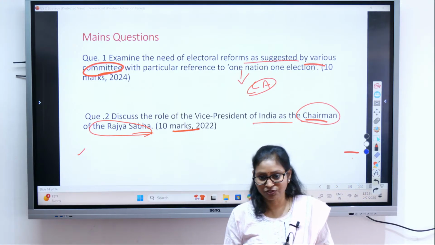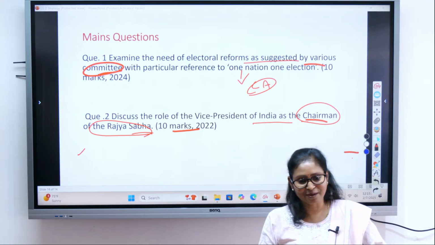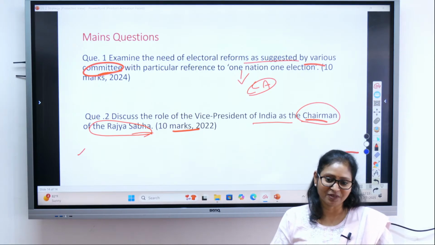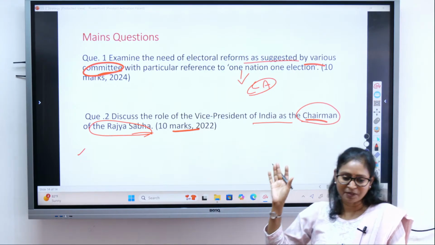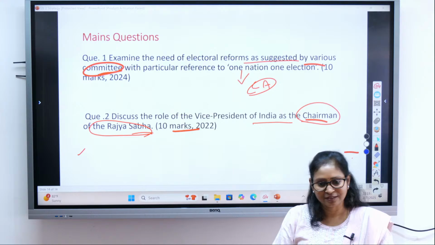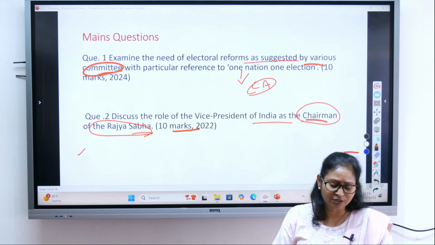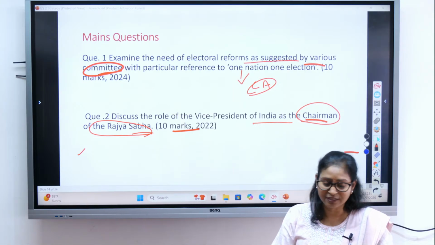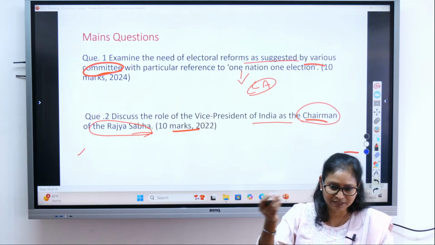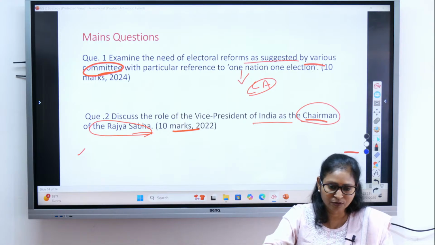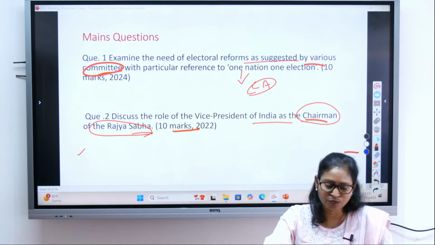See, this question is very easy, but at the same time, if you don't read the question properly, you may write the role of the Vice President, that when the President is not in office, he discharges the function, this, that, you will start writing. But you can give that as a passing reference, 1 or 2 points.